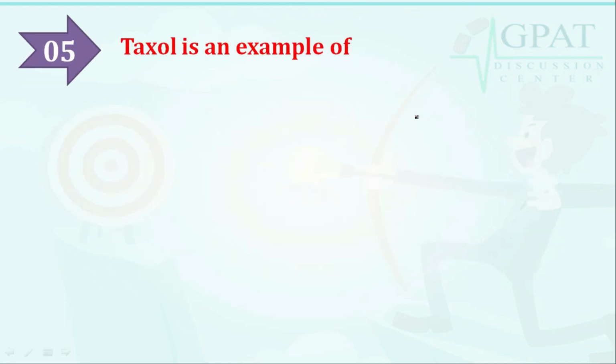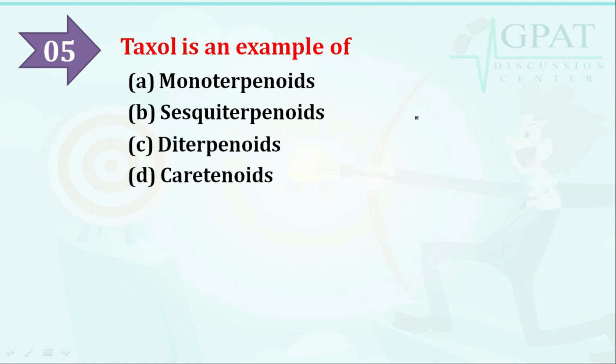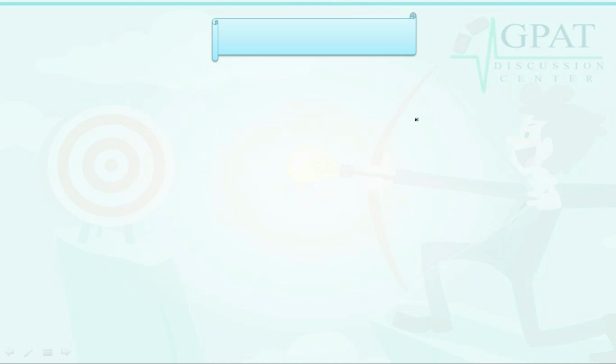Taxol is an example of, options are, option A monoterpenoids, option B sesquiterpenoids, option C diterpenoids, option D carotenoids. The correct answer is diterpenoid, which means Taxol is an example of diterpenoid. Let's discuss with the help of the explanation.